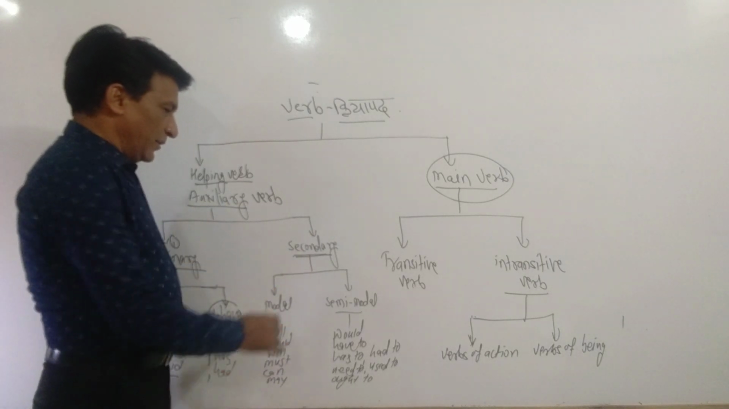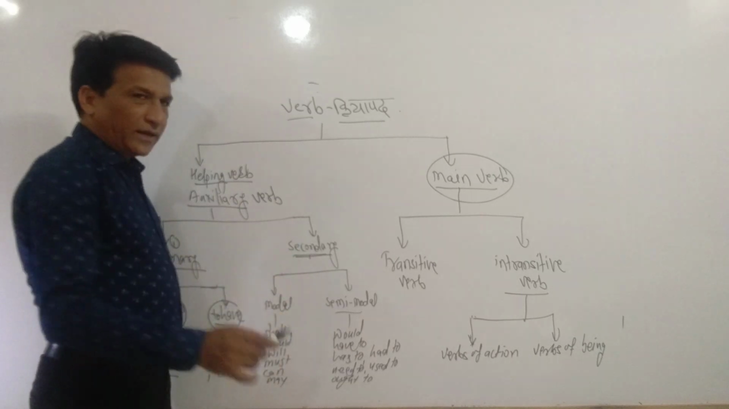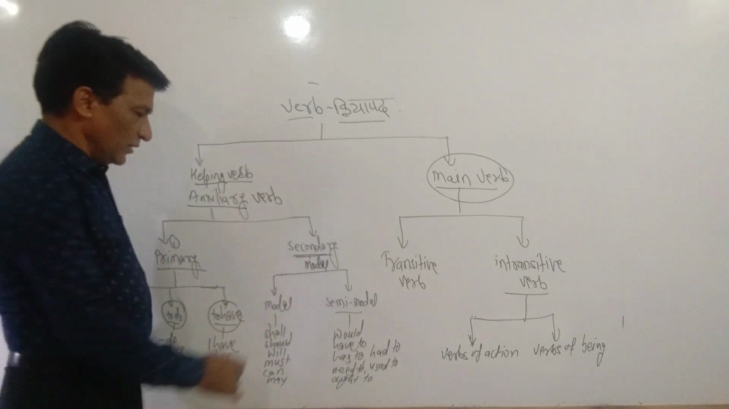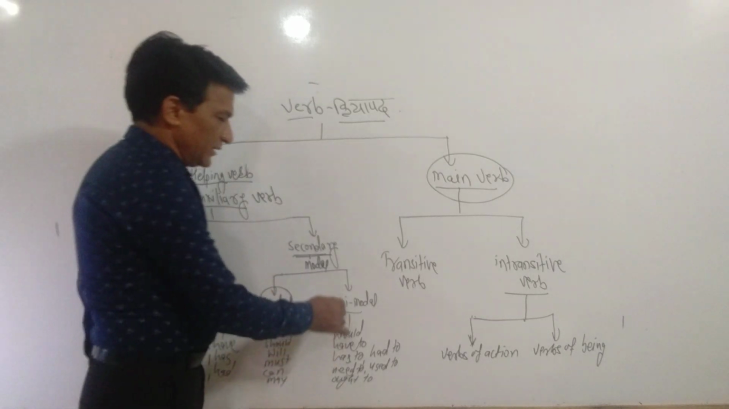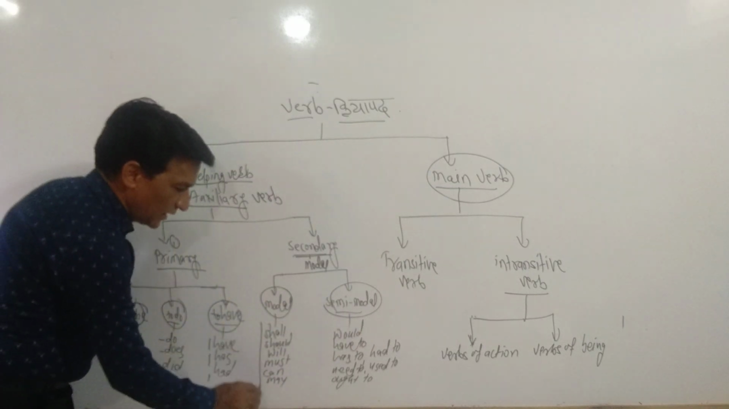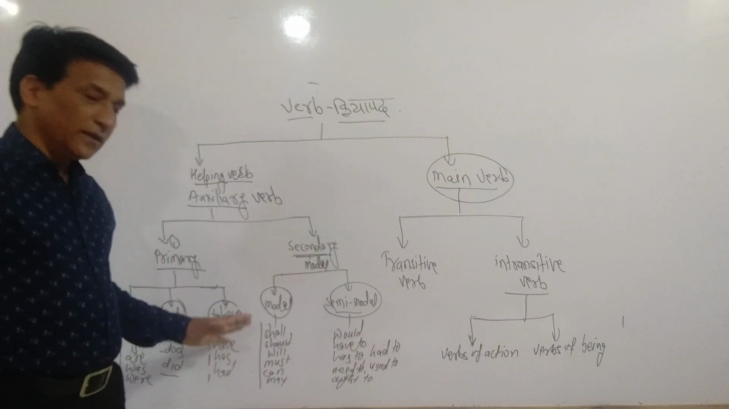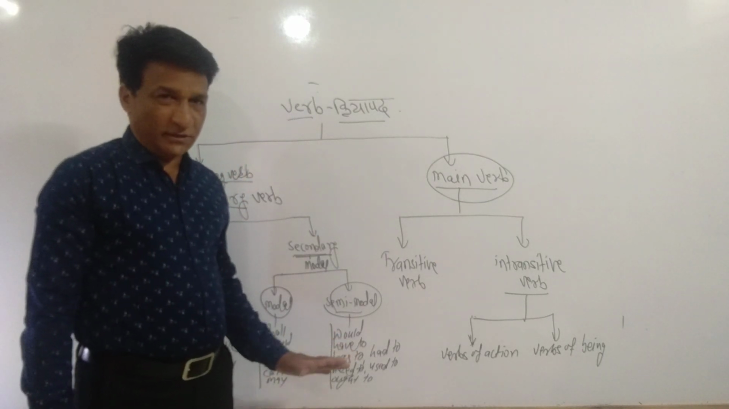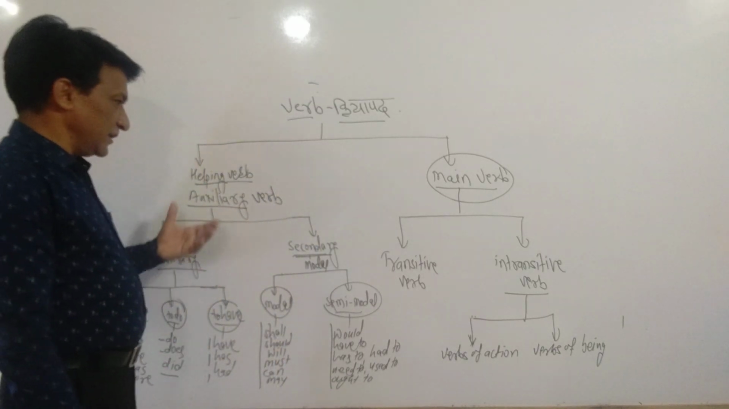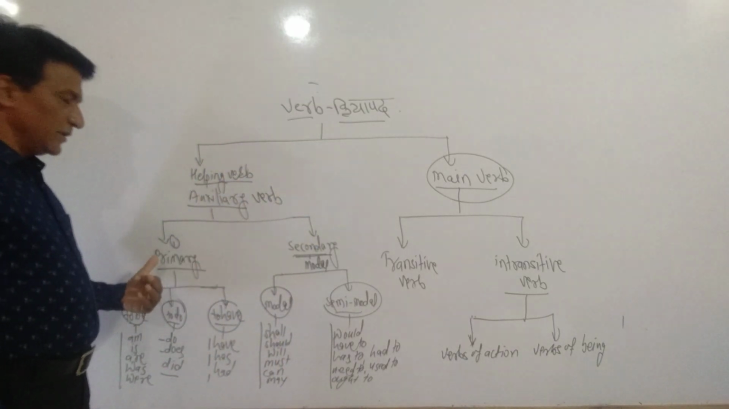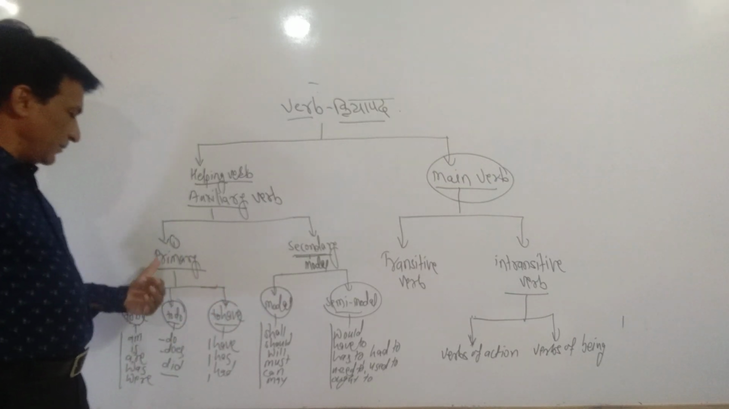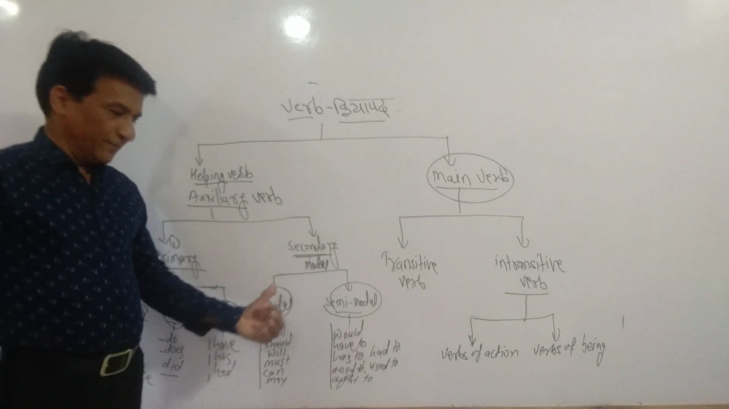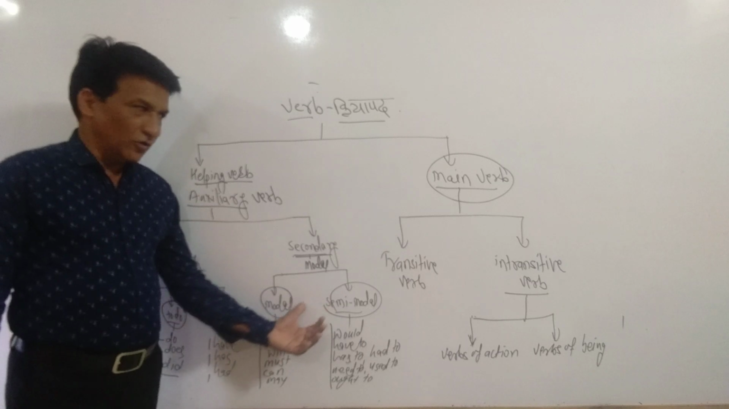In secondary, mainly it is called a modal. And there are also two types of modal. One is modal and second is semi-modal. These words are called modal in English, and these words are called semi-modal in English. Now first part is like this: helping verb, auxiliary verbs. There are two types, primary and secondary. Then in primary there are 3: to be, to do and to have. And in secondary there is modal and semi-modal like this.